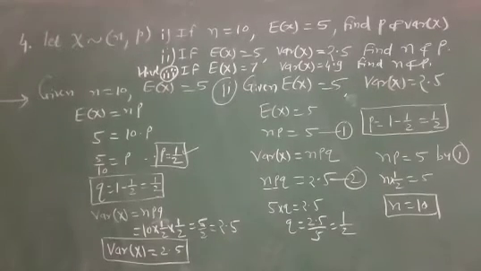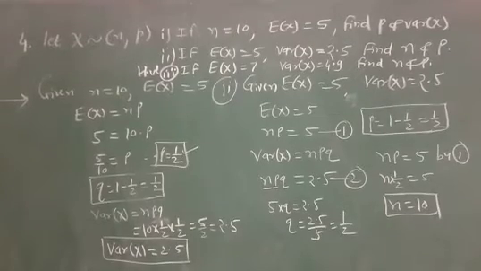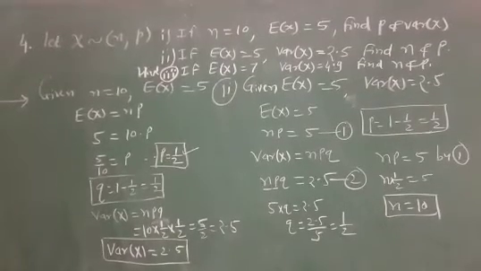Example number 3. See over here and write in your notebook. Example number 4.